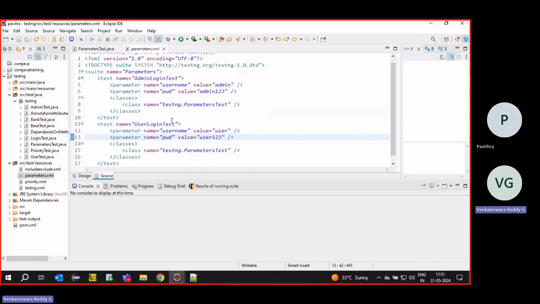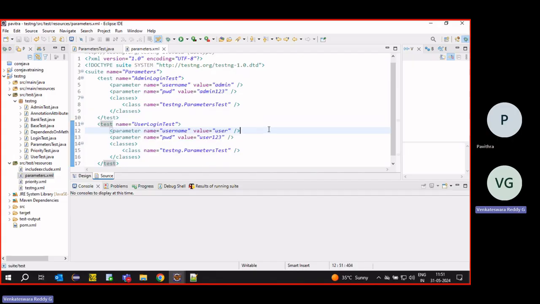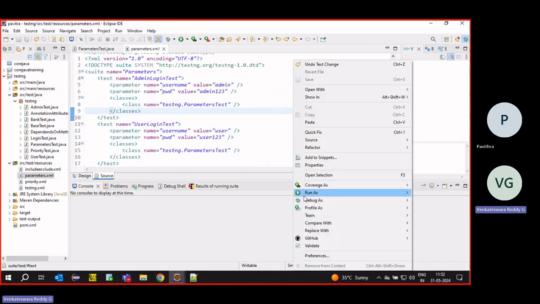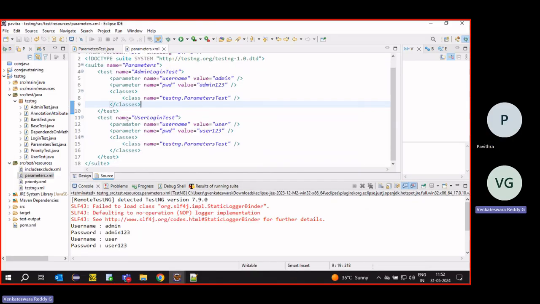If I want to test with 10 users, I have to create it 10 times like this. Same login method, we are testing with a different username and password. I have to create it like this 10 times, suppose 100 times, we have to copy it 100 times. It is very difficult.